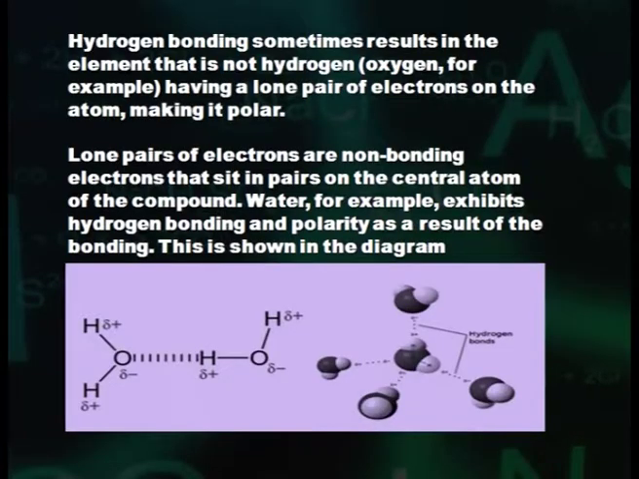Hydrogen bonding sometimes results in the element that is not hydrogen, oxygen for example, having a lone pair of electrons on the atom, making it polar. Lone pairs of electrons are non-bonding electrons that sit in pairs on the central atom of the compound. Water for example, exhibits hydrogen bonding and polarity as a result of the bonding. This is shown in the diagram.